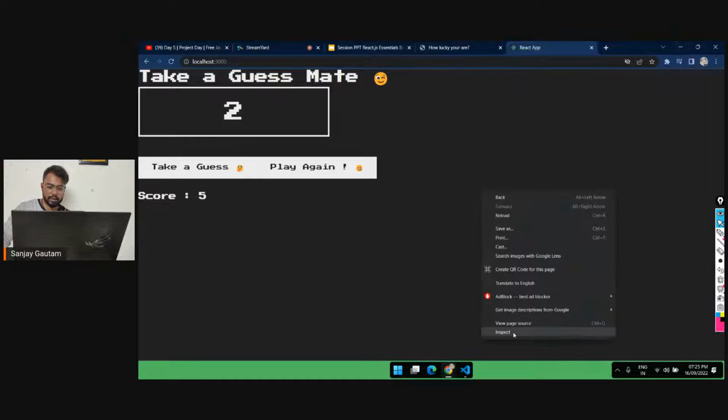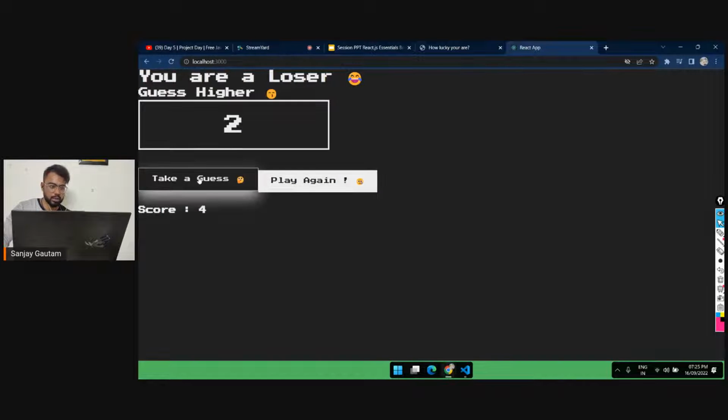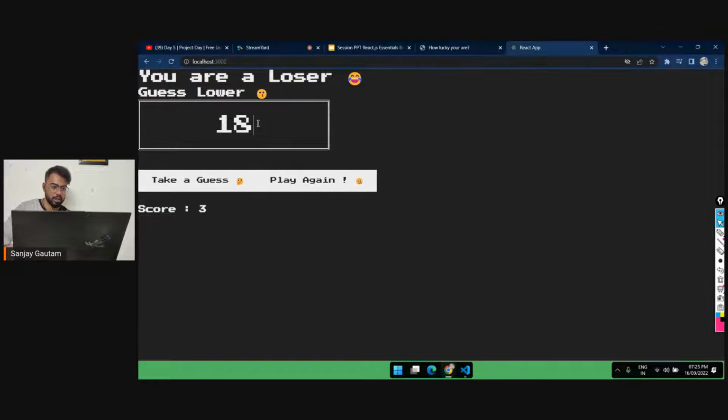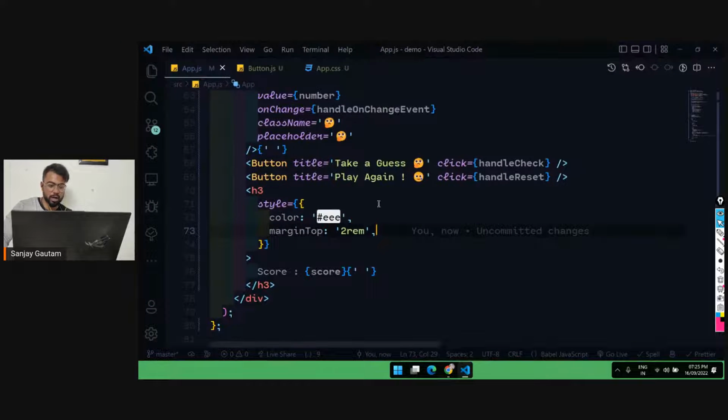So see what the correct number is here. The correct number is 15. So I'm going to guess 4. As you can see, the score is also decreasing. 18, 3, 16, 2, 15. Okay, so you are a genius. So my score is 2, and if my score is 0, I'm going to lose.